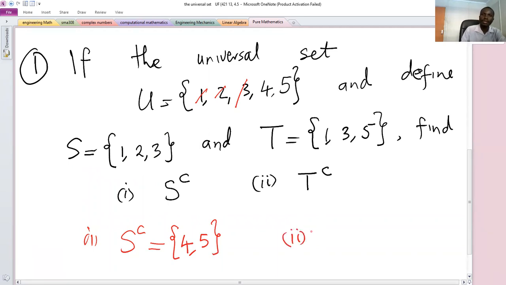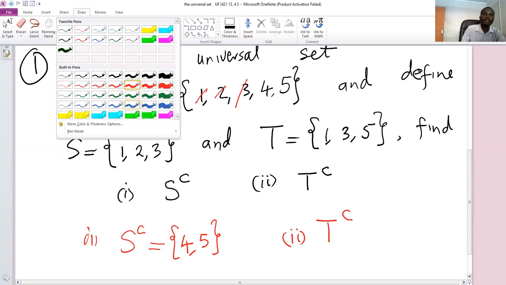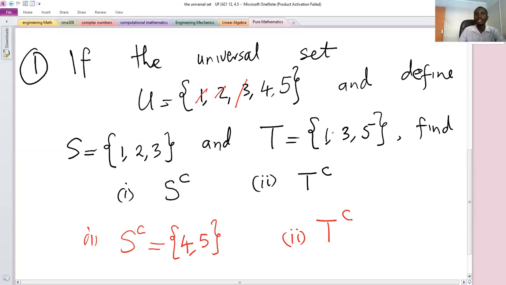And then number 2, T complement. Now for T complement, the same thing, you identify those elements in the universal set that are not in the set T. So 1 is in T, so you cross 1, 3 is in T, so you cross 3, and 5 is in T, you cross 5. So the only remaining elements are 2 and 4. So therefore, the set T complement has elements 2 and 4. So that's the solution to that first problem.